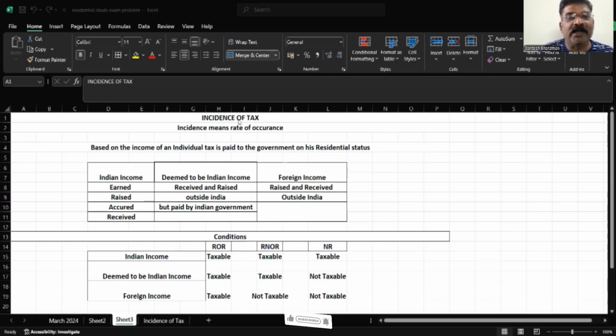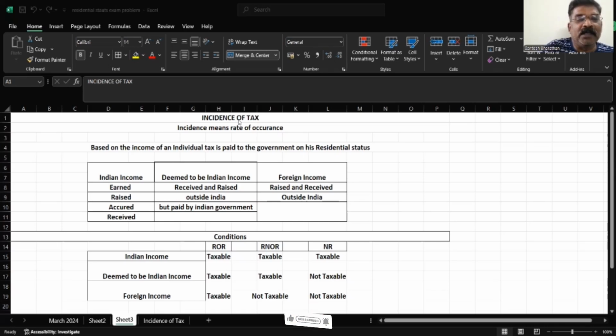See, rate of occurrence means an individual who earns or receives in a particular country. For example, if I take India, what he is going to earn and what amount he is going to receive in India, that is an incidence. Based on the incidence, an individual is going to pay the tax.